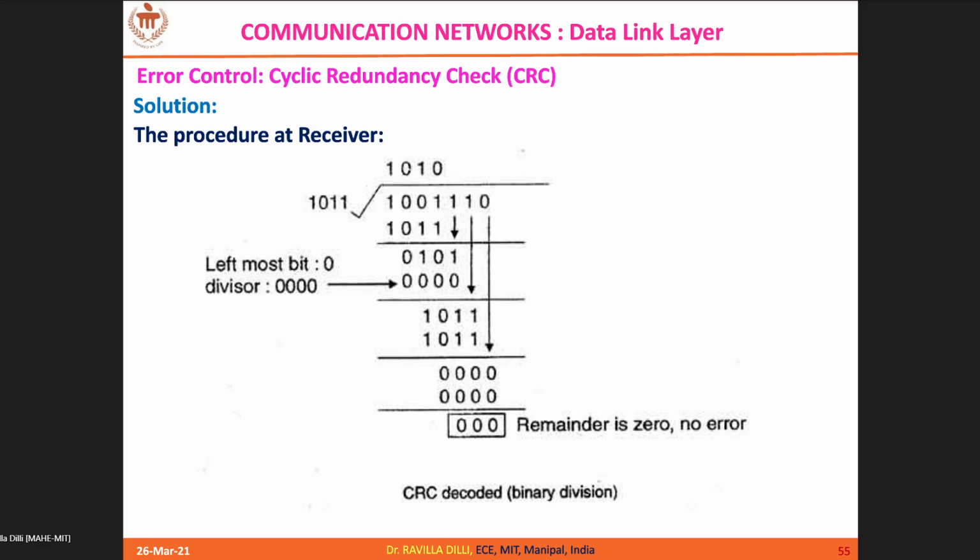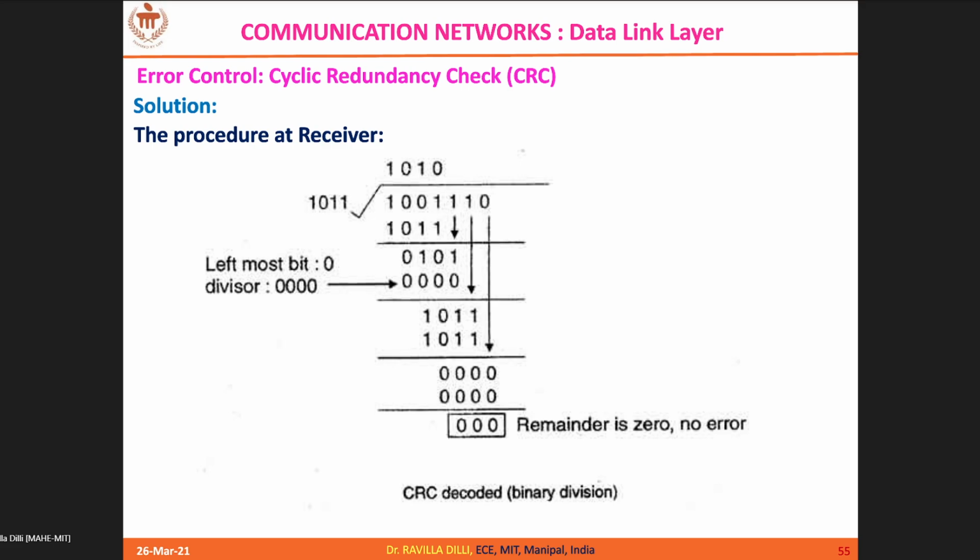Fine. Then how does it help at the receiver? So this is the received code word. You can see 1001 is your actual data, followed by the CRC value, which is 110. So these two are the CRC values. Now you repeat the CRC division with the same divisor 1011. So it's an XOR operation again.